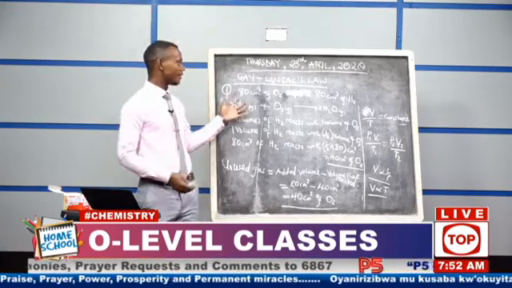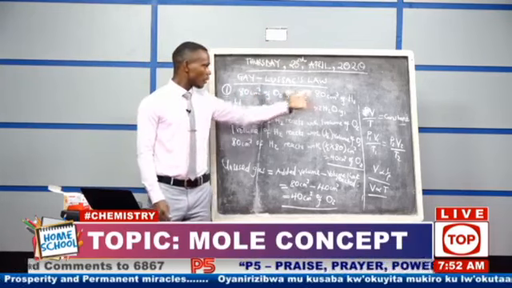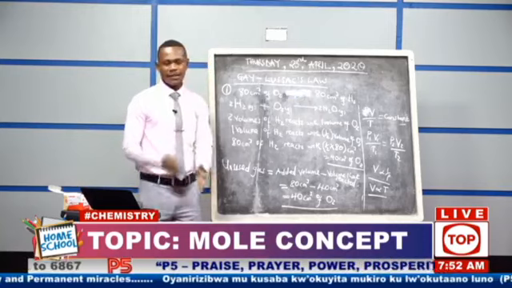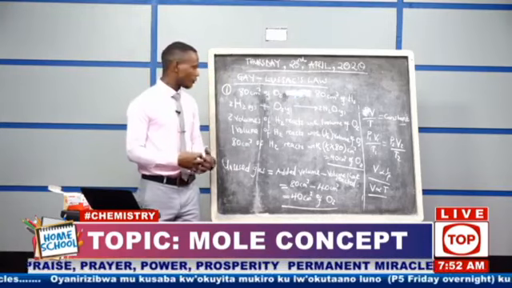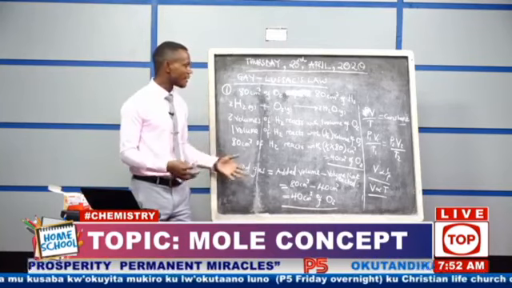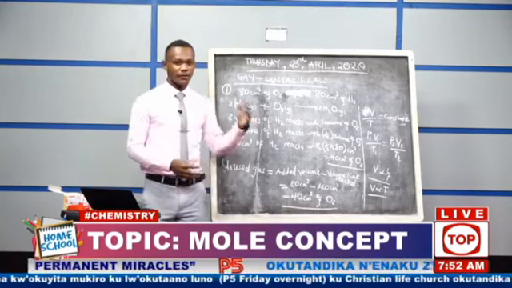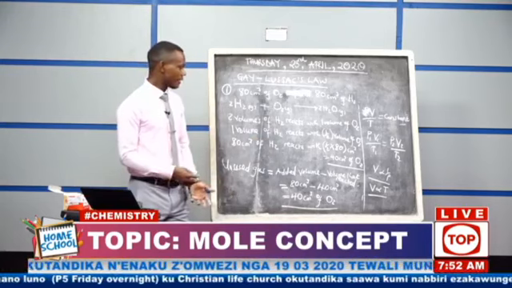That's what we are saying here, that these people added 80 cubic centimeter of oxygen to 80 cubic centimeter of hydrogen, not knowing that one volume may vary with another volume. You might find 3 cups of rice, but to prepare them you use 1 cup. It is not a must that for 3 cups of rice you use 3 cups of water. If you add 3 to 3, you end up getting watery rice at the end.